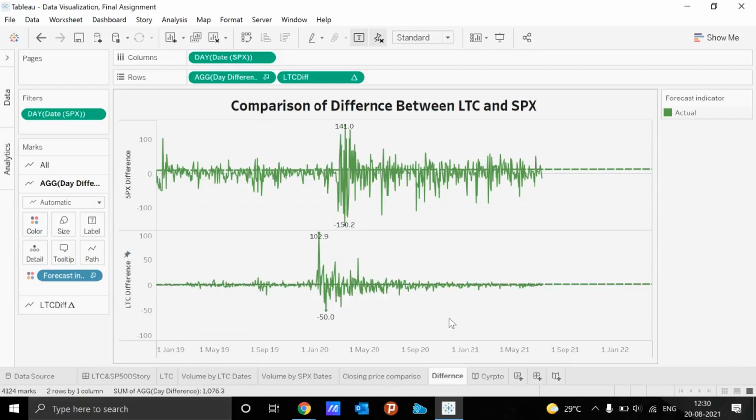you can see the major difference in the Litecoin was approximately $52, whereas for the SP 500 the difference was major and it was approximately $290. But afterwards in 2021 it got stable, whereas for the Litecoin the stability was major and the difference got decreased in the year of 2021. So after this I will show you the story that we have created using the dashboard.